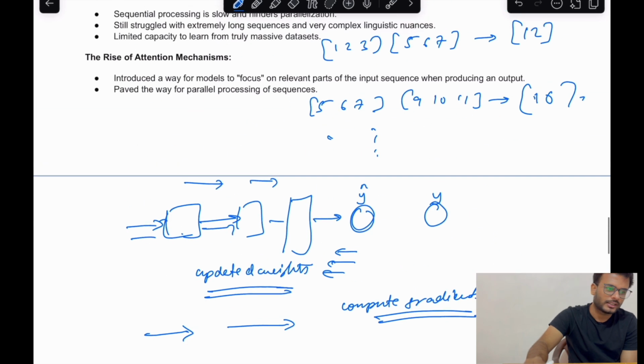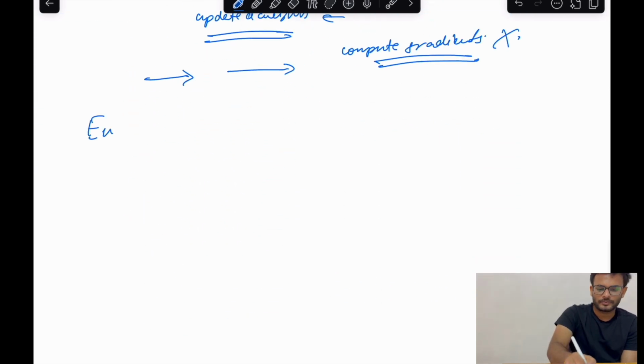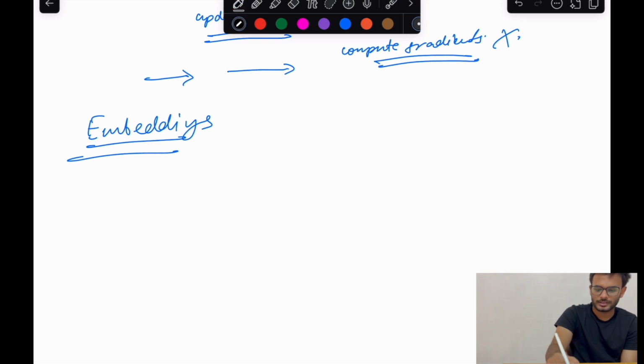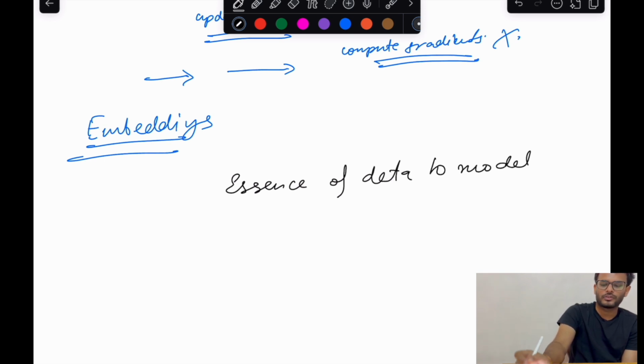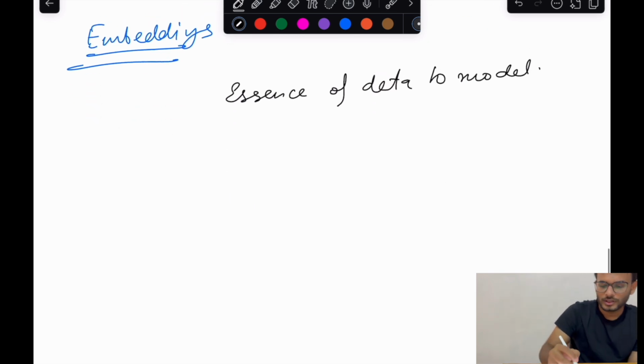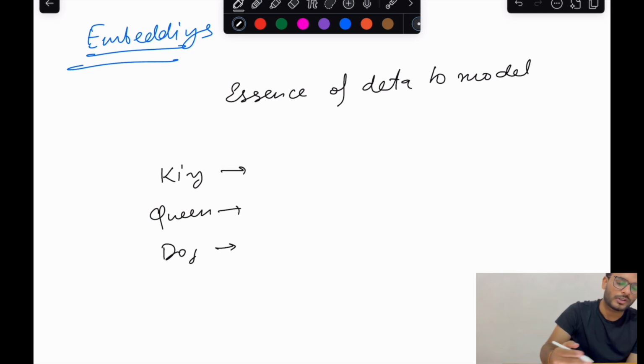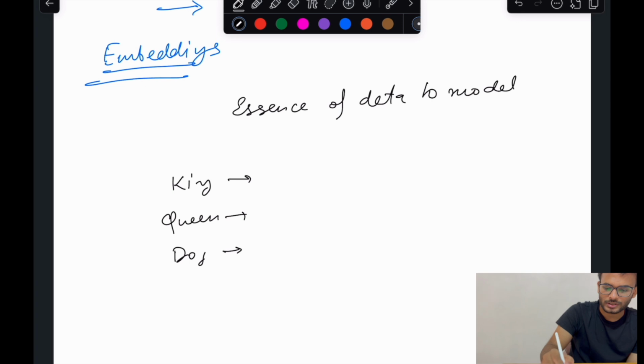In the next slides and in the next video, we'll be starting with embeddings. A quick overview of embedding is that embeddings basically tell the essence of data to the ML model. For example, if you have the words king, queen, and dog, you apply a certain transformation and represent each as a vector of, let's say, three elements.